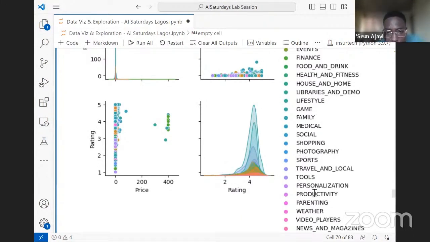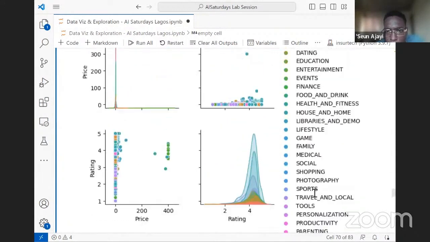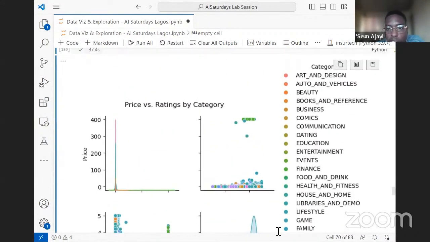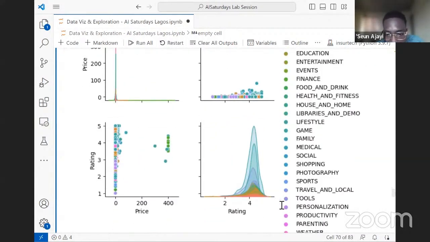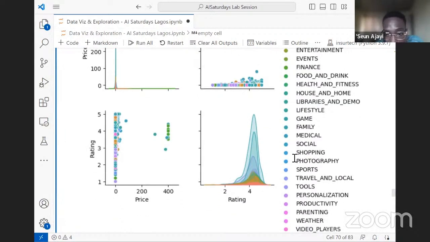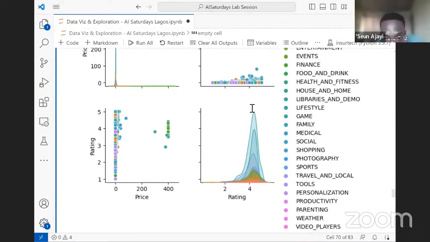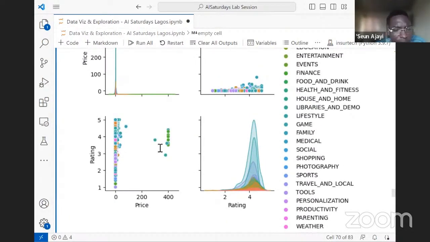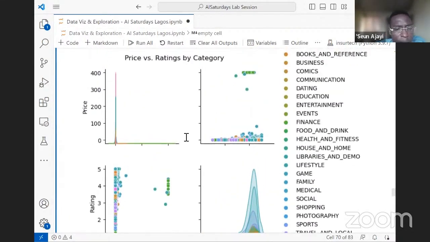And there's a hue on categories, so the colors are representing each category. This light blue here, maybe family, or let's say, as we are saying, game has quite high ratings. But we'll go back and investigate this later.